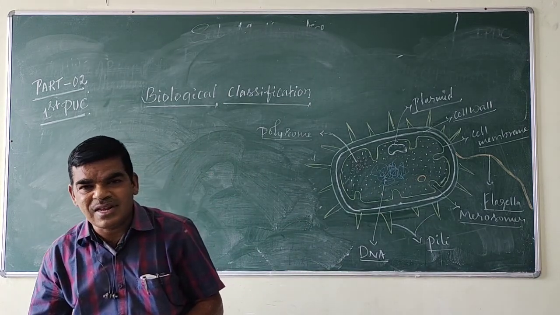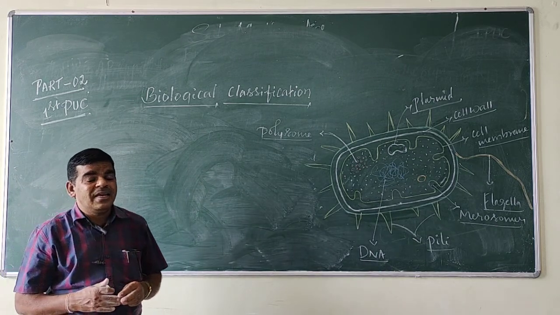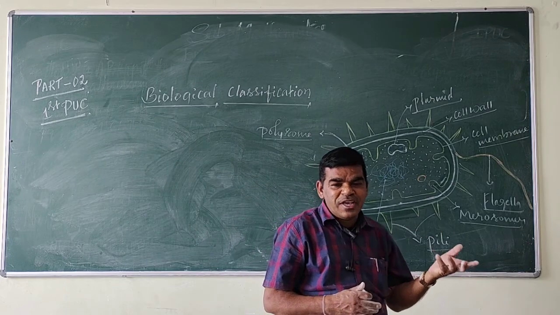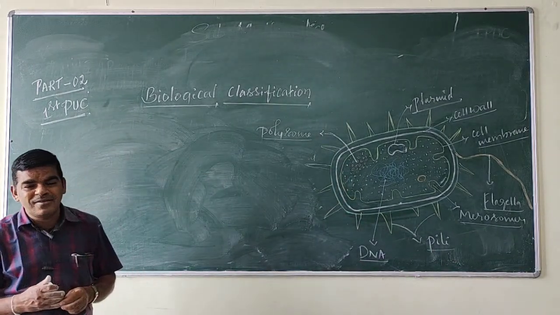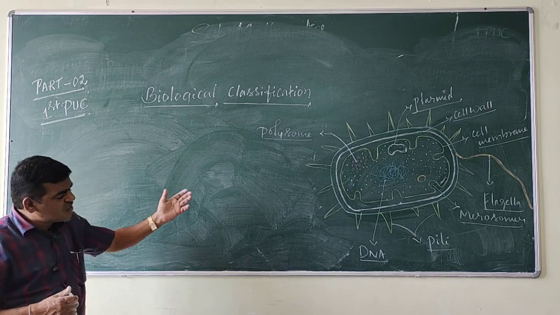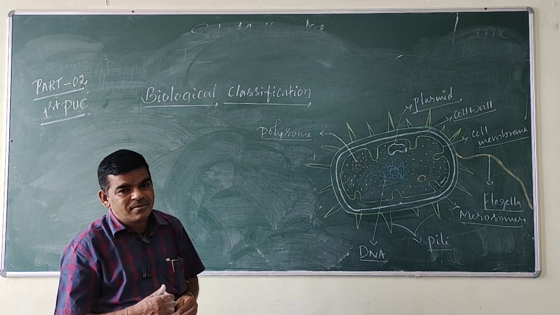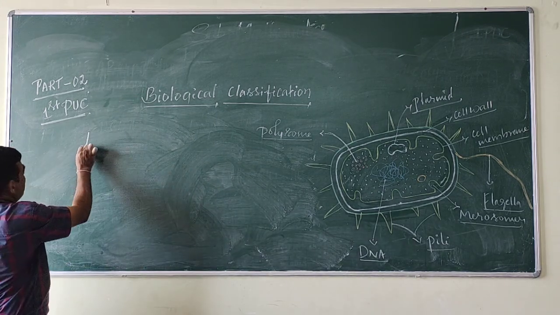They are involved in cell wall formation and respiration. They help in DNA replication and distribution of DNA to daughter cells. They are also involved in secretion, and they increase the surface area of the cell membrane. Okay. Then reproduction in bacteria.